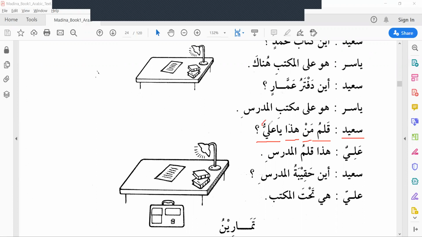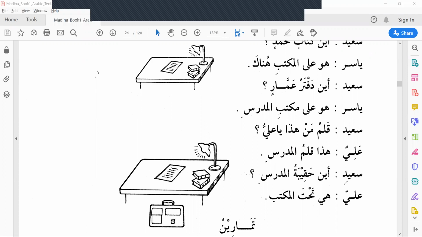Ali doesn't take tanween because of the ya. Then Ali replied, Hadha qalamul mudarrisi. This is the teacher's pen.